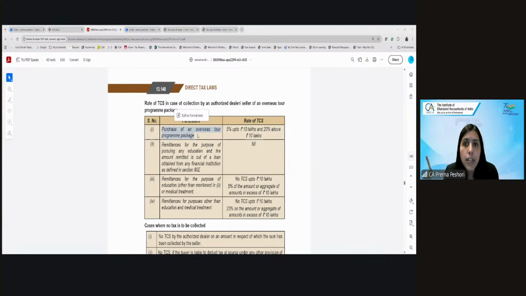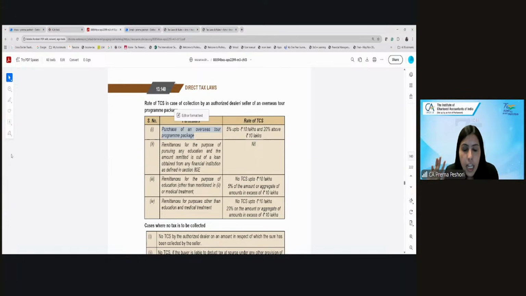That time, they would collect a TCS of 5% up to rupees 10 lakh or 20% above rupees 10 lakh. Are we getting this? So a seller of the overseas tour program package will collect 20% over rupees 10 lakh and 5% below rupees 10 lakh.